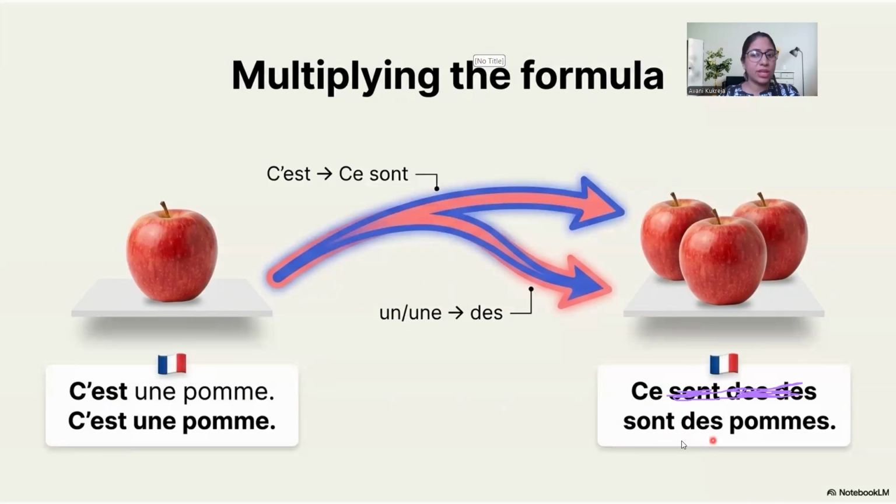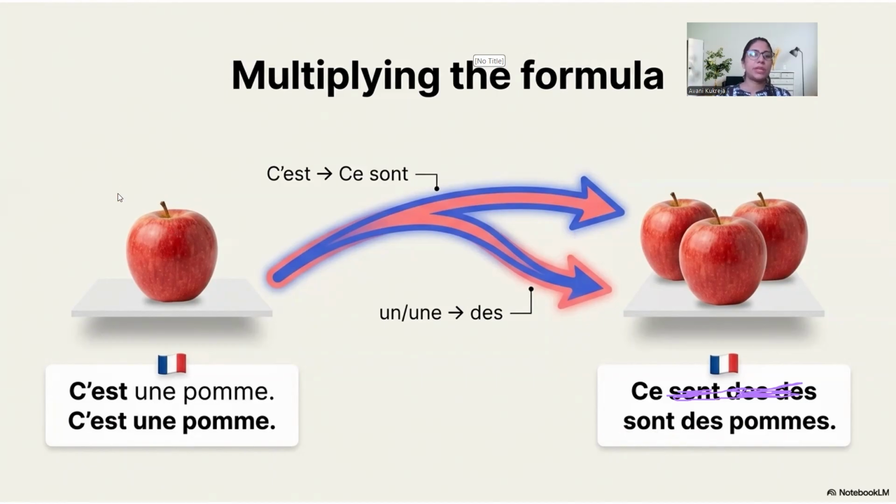As I said, DES does not have any literal translation because we will never say "these are some apples" in English. But in French, we will always use the indefinite article DES. Whenever we want to say these are apples, we'll always have to use an article with nouns. It's just mandatory unless we're using numbers, which we'll talk about later. So learn this formula. For plural, we say ce sont des pommes. Everyone repeat with me. Ce sont des pommes. Ce sont des pommes.